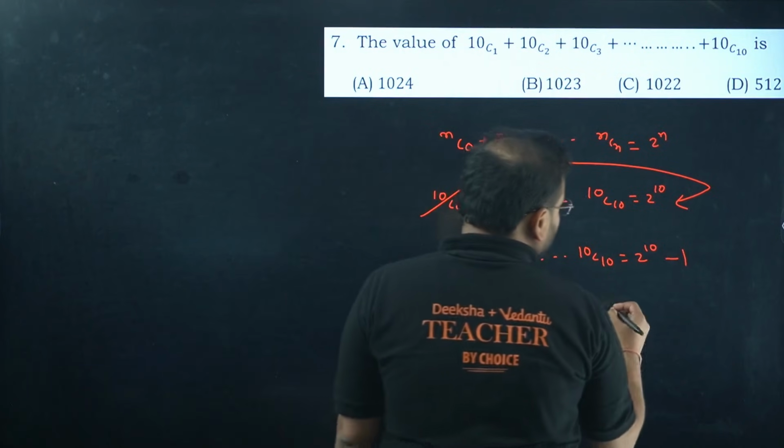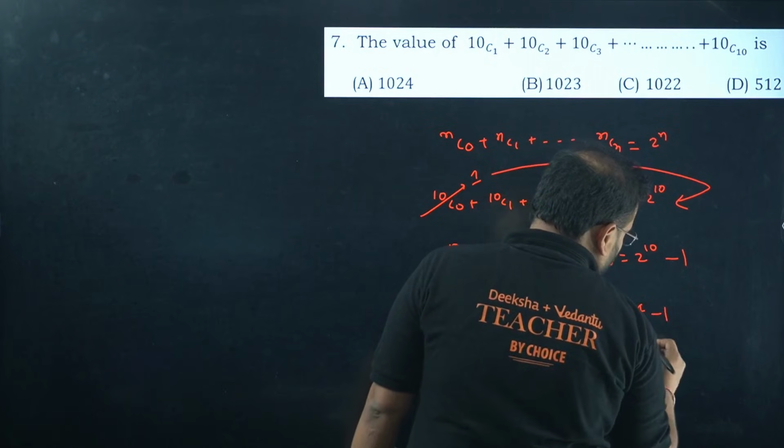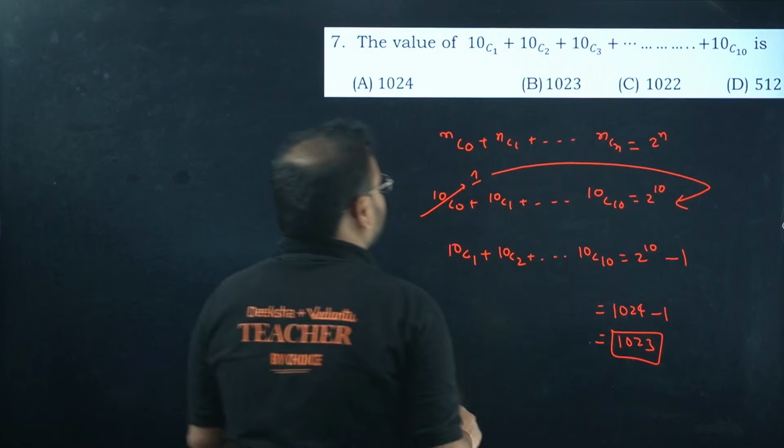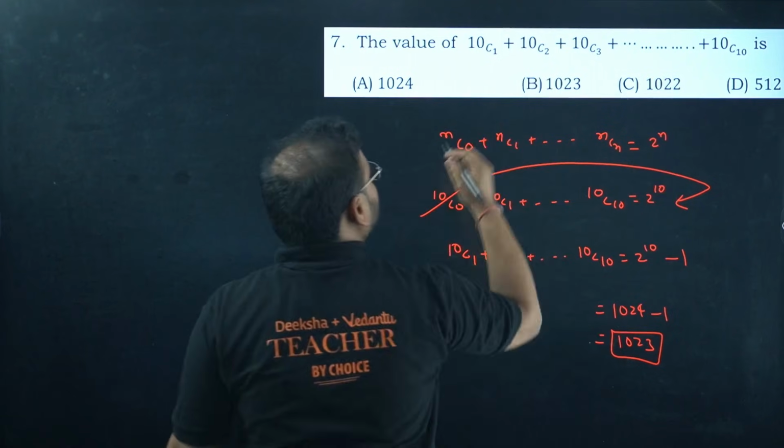2 power 10 is what? 1024 minus 1. Answer is 1023. Check here, 10C1, 10C2 till 10C10. Answer is option B.